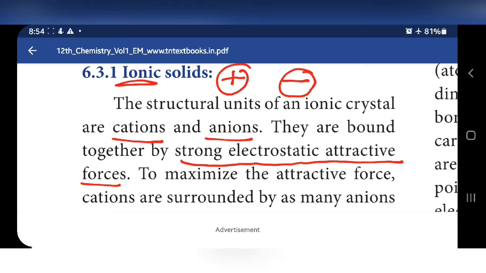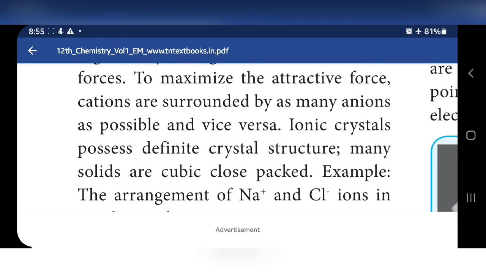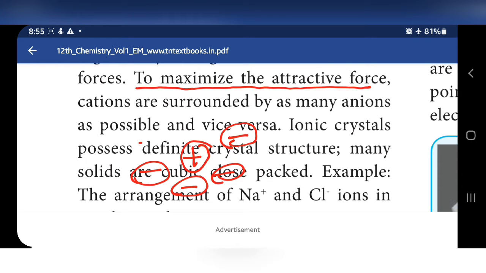To maximize the attractive forces, a cation, which means positive, is surrounded by as many anions as possible, and vice versa, a negative anion is surrounded by as many positive ions.